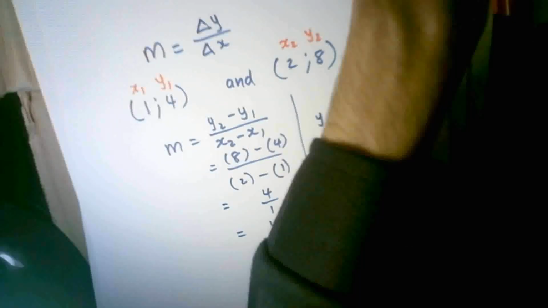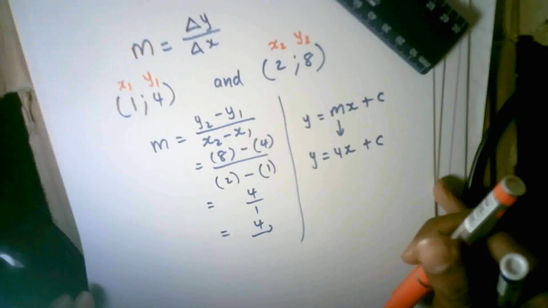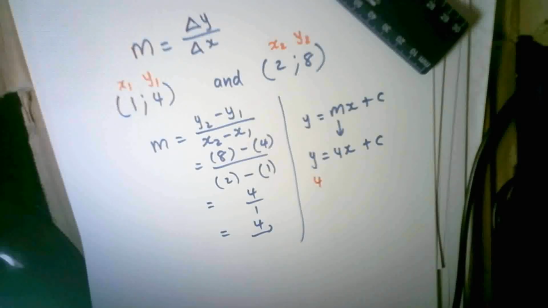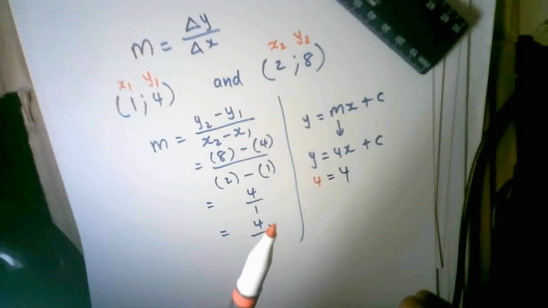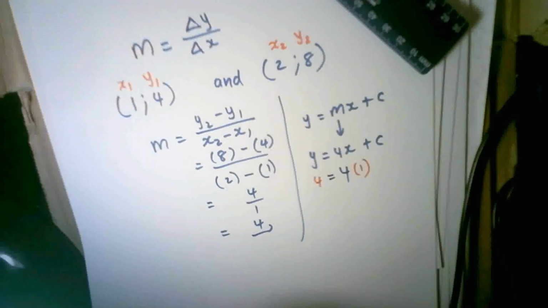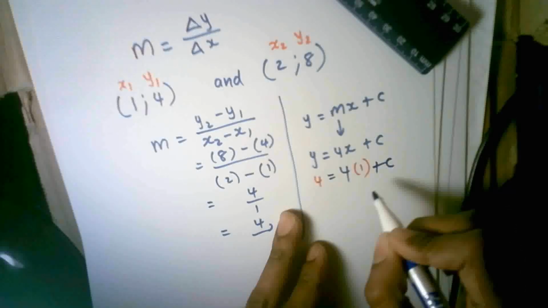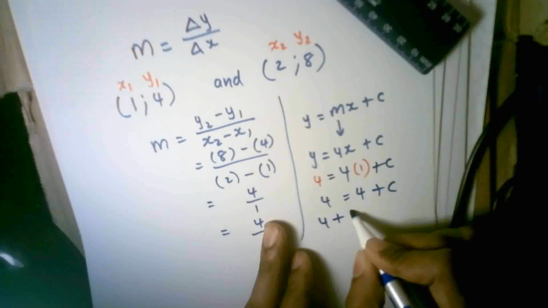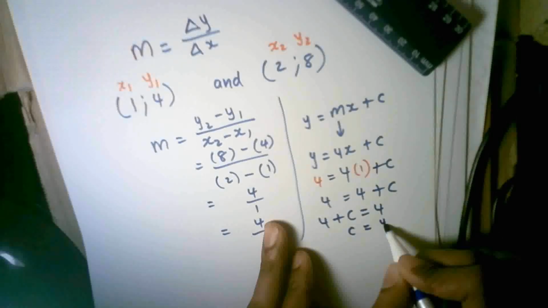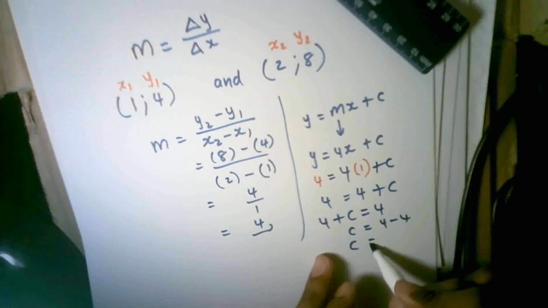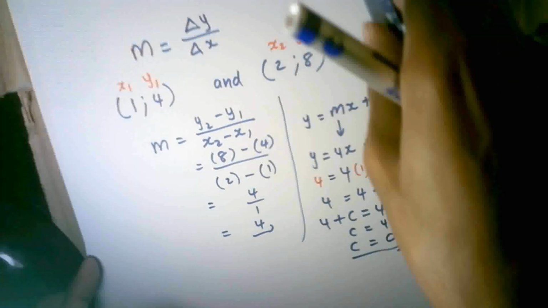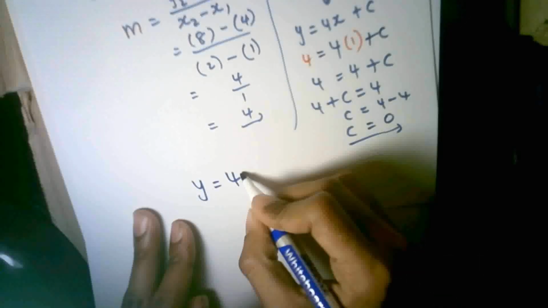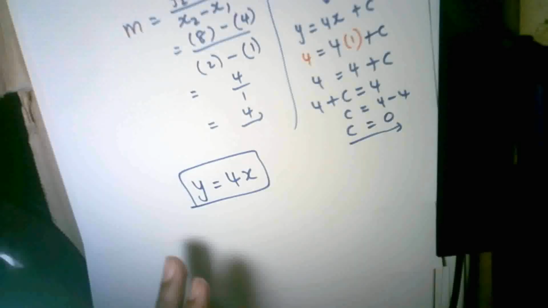So what do I have? I have 4 is equal to 4 times 1 plus c. 4 times 1 is 4, so 4 plus c is equal to 4. c is equal to 4 minus 4, and you get the point. I'm doing too much here, but c is equal to 0 because 4 minus 4 is 0. So what is the equation of my graph? It's y is equal to 4x plus 0, so it's just y is equal to 4x.